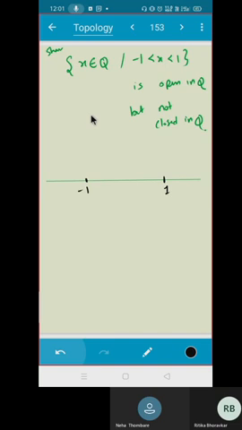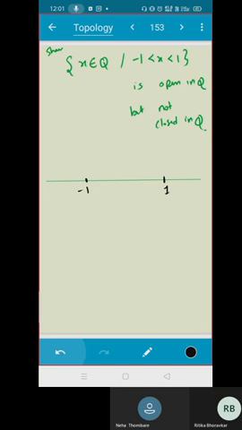When we were proving that the set of rational numbers is open, what was the problem for us? The problem was that I would get some irrational number also in my open ball, correct? But now I have excluded that part.